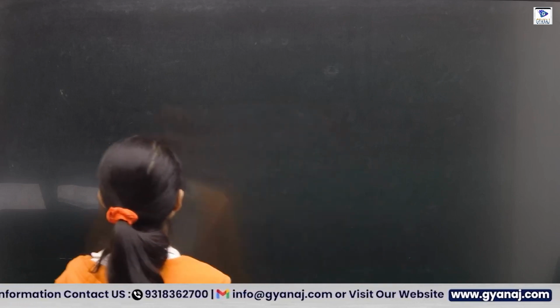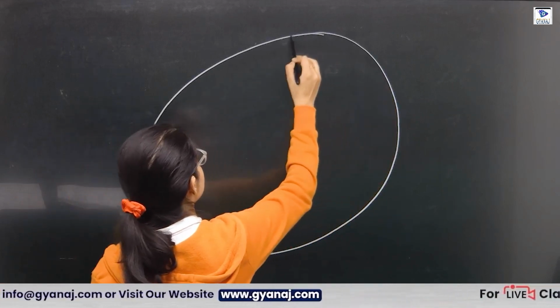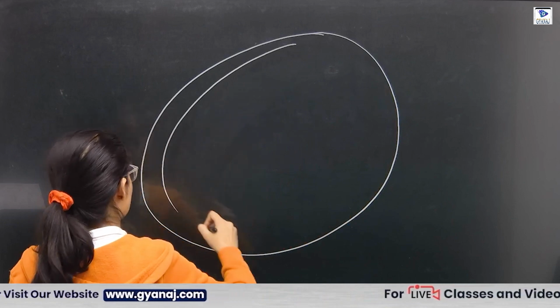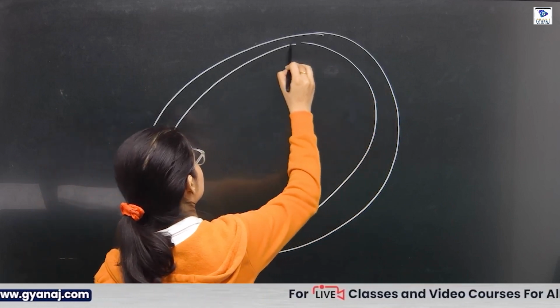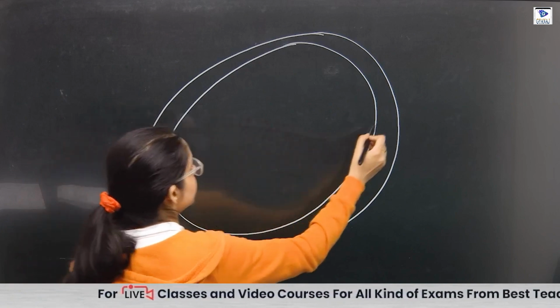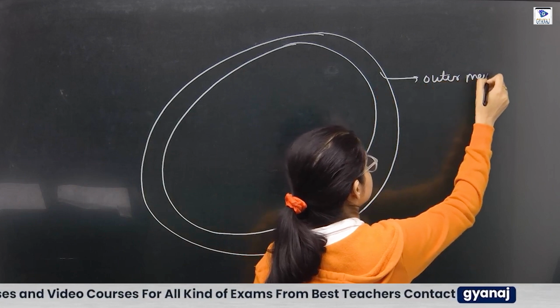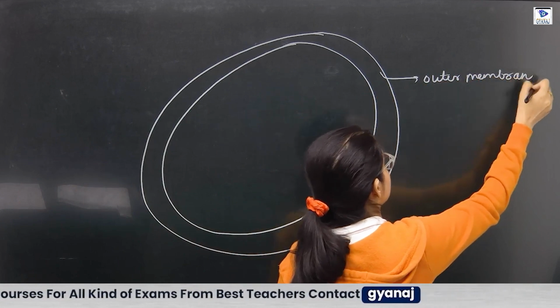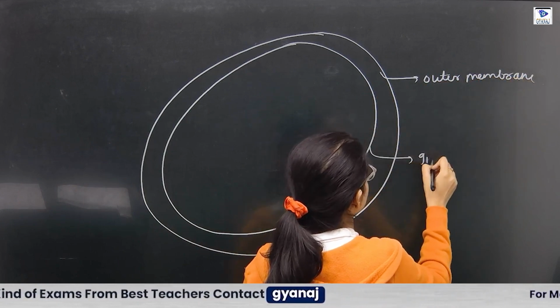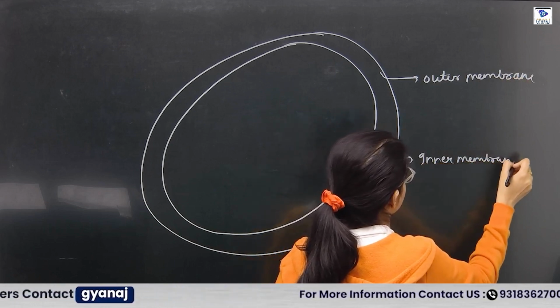So chloroplast is a double membranous organelle. क्या है ये? Double membranous organelle है. Outer membrane and inner membrane. And this is the outer membrane. This one is your inner membrane.